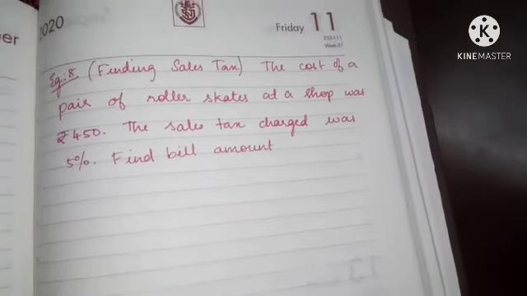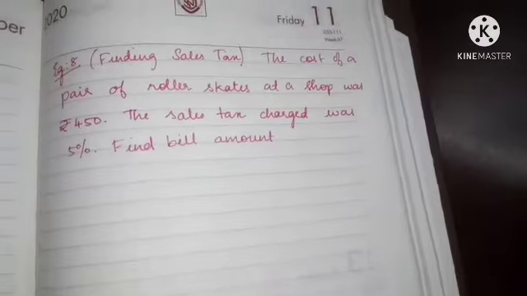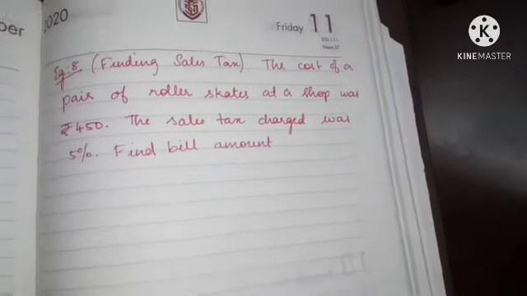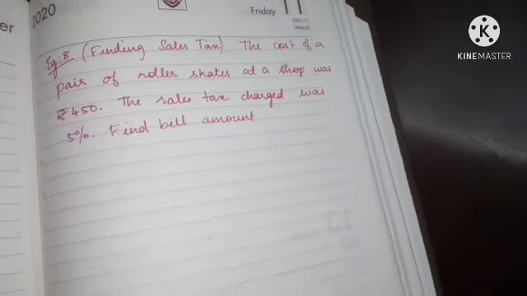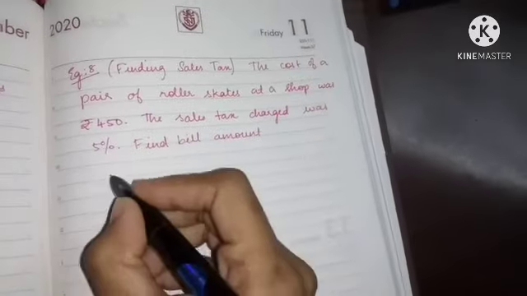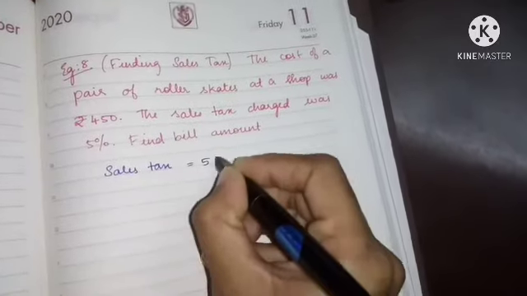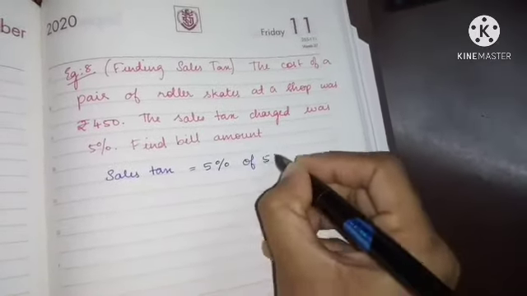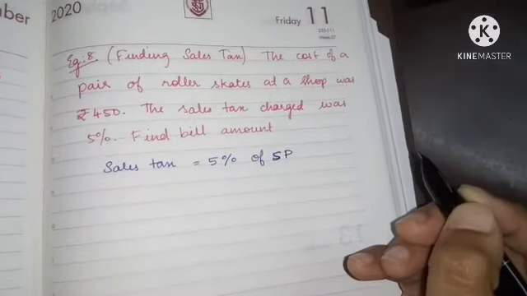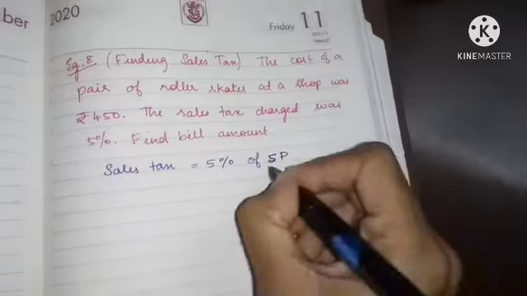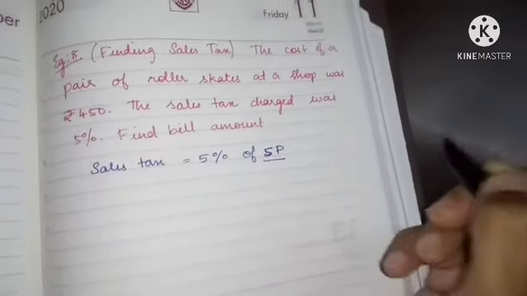The bill amount will be the item's price plus tax, and it is a sales tax, so it applies to the selling price of the item. Sales tax is equal to 5% of the selling price, because sales tax is charged on the selling price, but overhead charges are charged on the cost price.